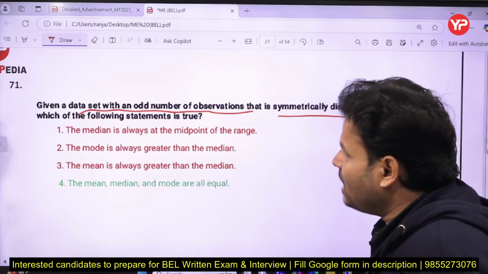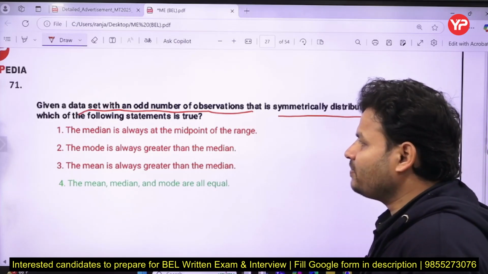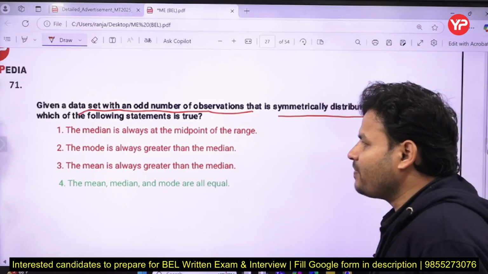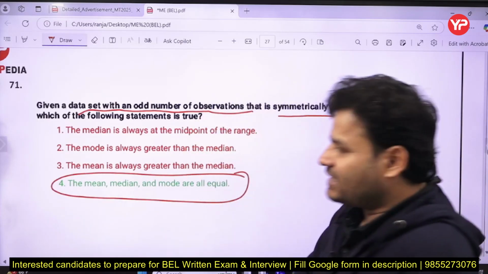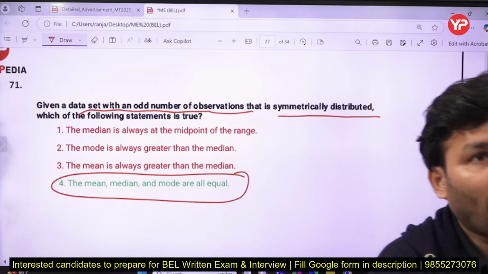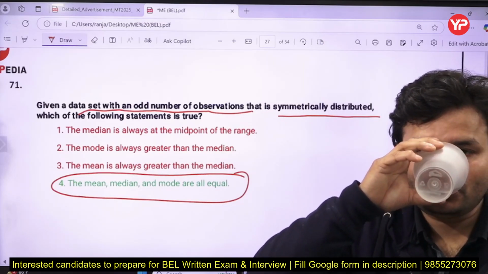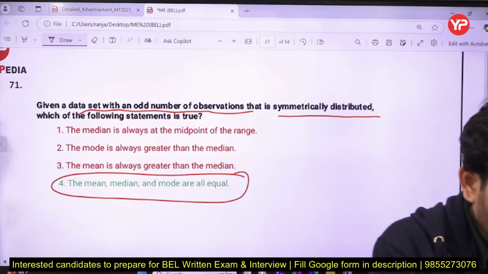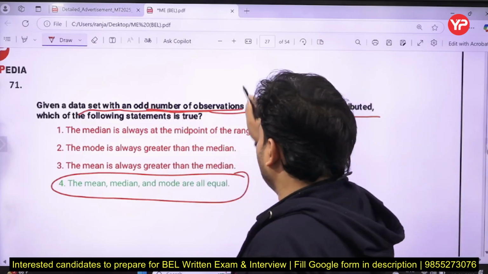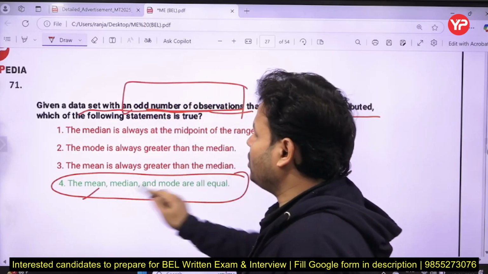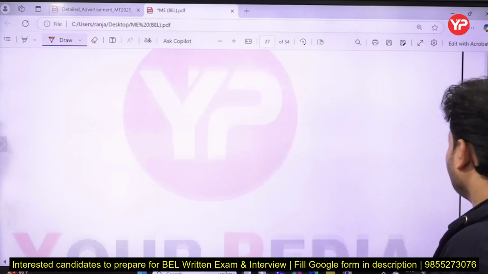The median is always at the midpoint of the range. The mode is always greater than the median. The mean is always greater than the median. The mean, median and mode all are equal. So in such a case, all are going to be what, my dear friends? With an odd number of observations that is symmetric, all will be equal. Whether we talk about mean, median or mode, all are going to be equal.